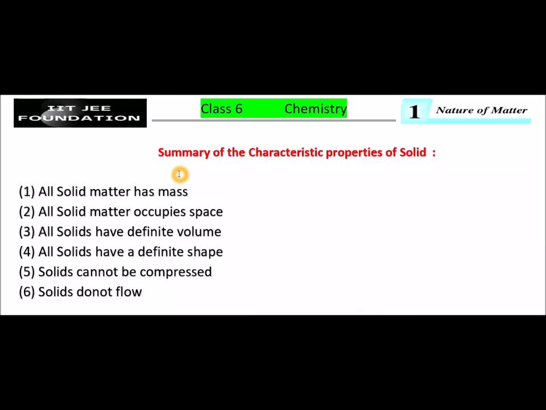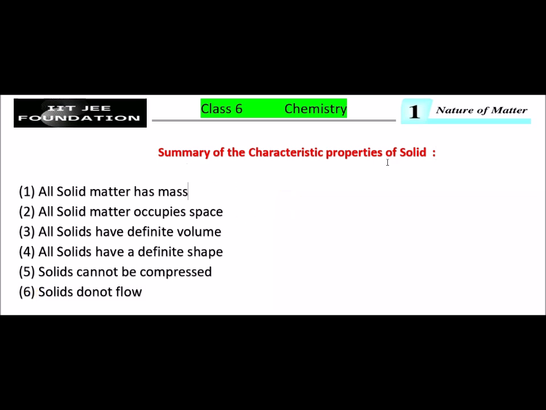Now the summary of the characteristic properties of solid. There are six characteristic properties. The first one, all solid matter has mass. The second one, all solid matter occupies space. The third one, all solids have definite volume. Fourth one, all solids have a definite shape. Fifth one, solids cannot be compressed. Sixth one, solids don't flow.